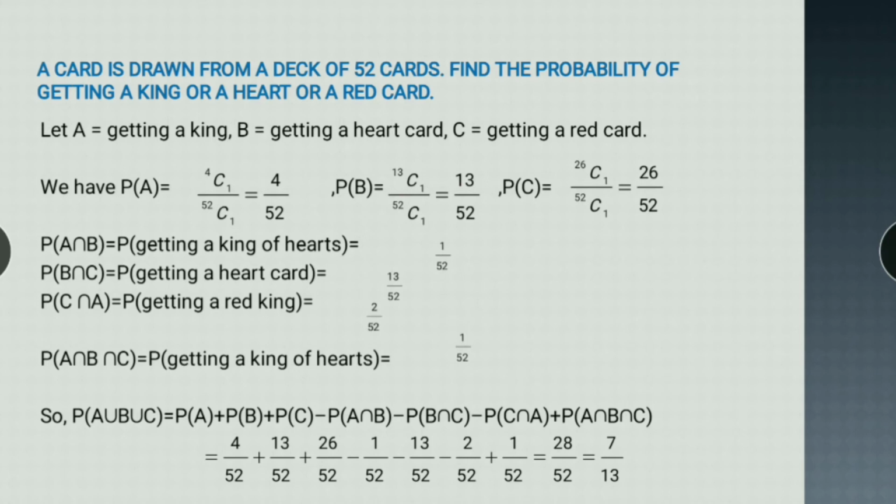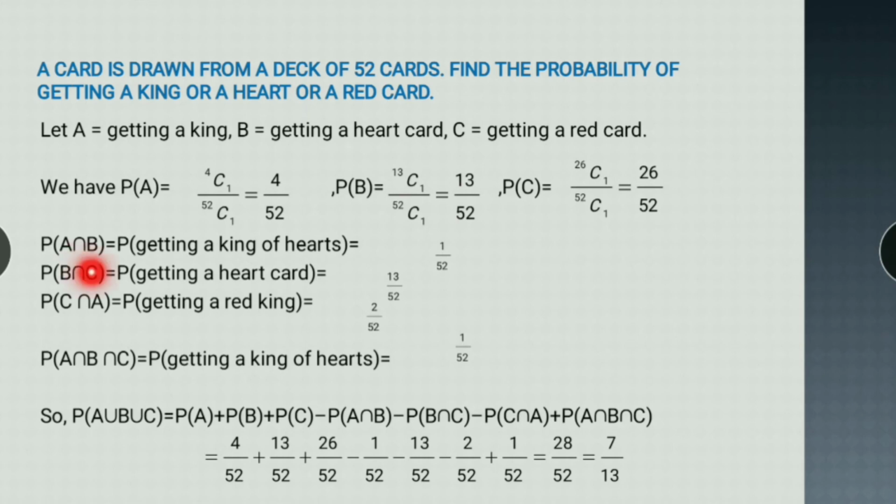The first one is the heart cards, and another one are diamond cards. So we have 26 upon 52. What will be the probability of A intersection B? A event is getting a king and B event is getting a heart. So A intersection B means the king of heart, which is only 1. So the probability of A intersection B is 1 upon 52.